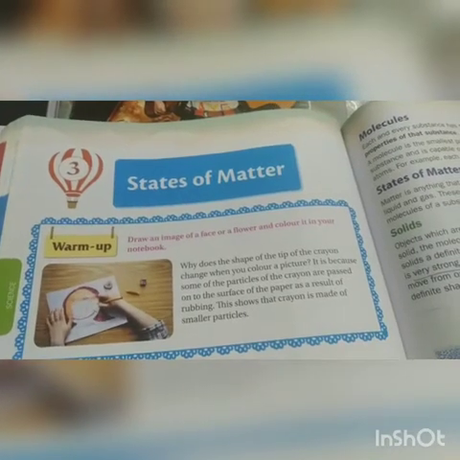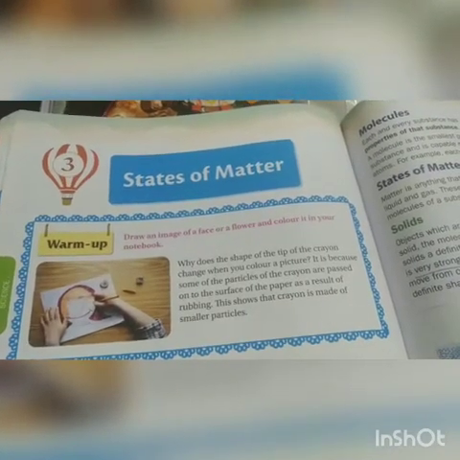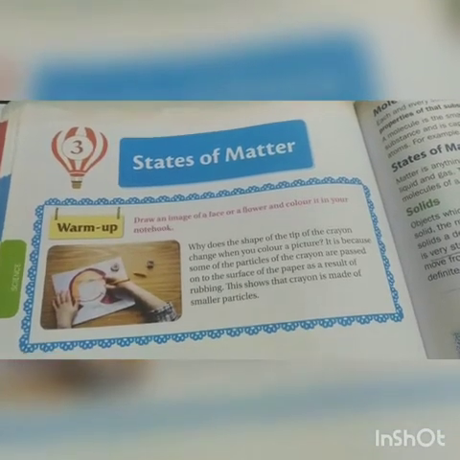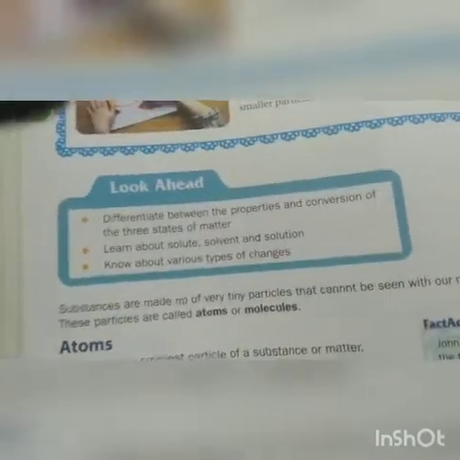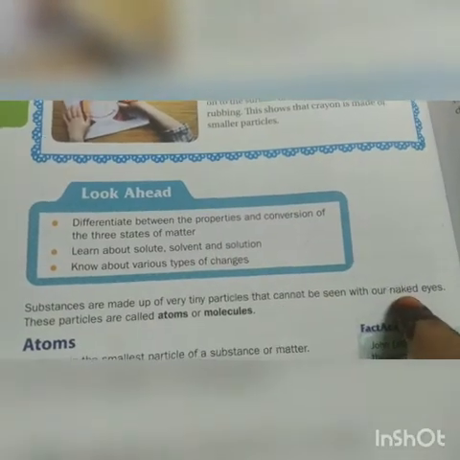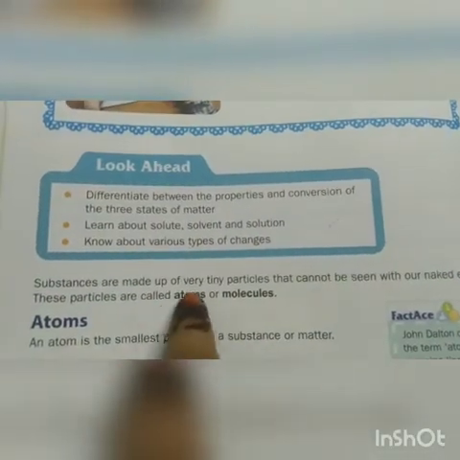Children, today we are going to start lesson 3 reading part. If you open your textbooks, page number 194. So, states of matter. Let us start from here, children. Substances are made up of very tiny particles that cannot be seen with our naked eyes. These particles are called atoms or molecules.